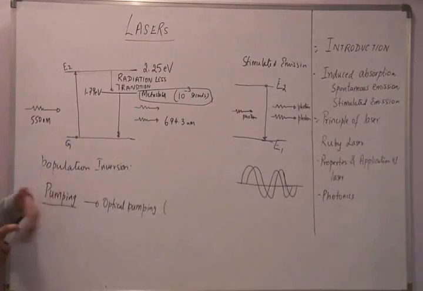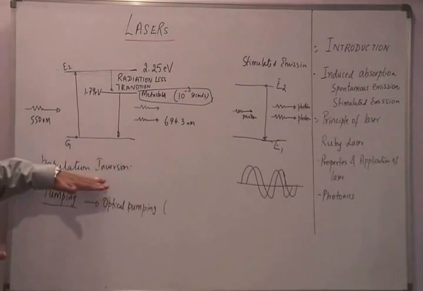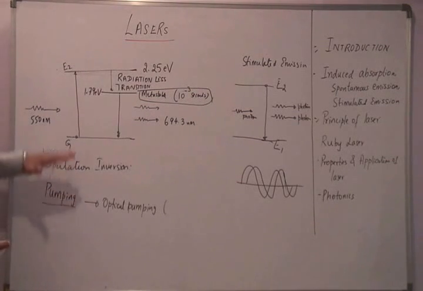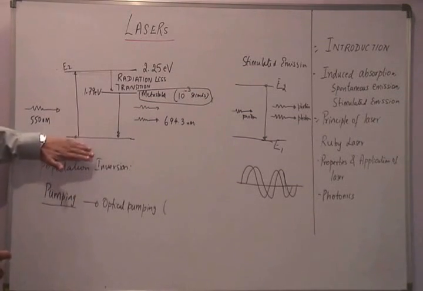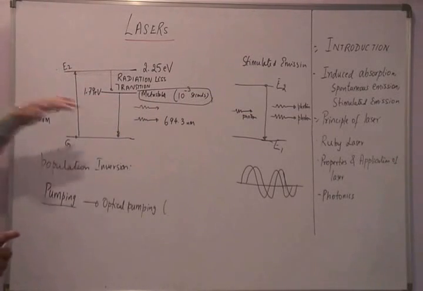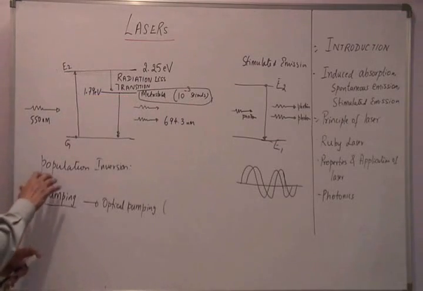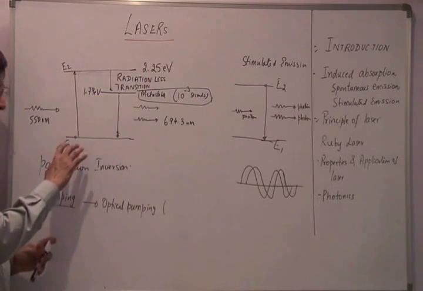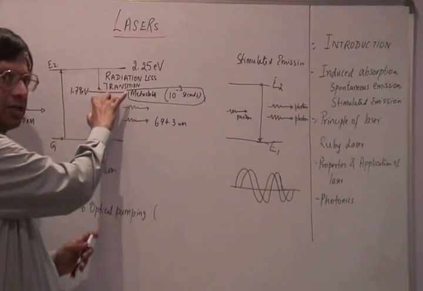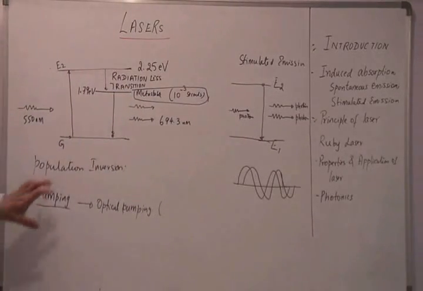So let me repeat that: for a laser to work, we need to have population inversion, and for us to achieve population inversion, we need to do some kind of pumping. Pumping refers to the action of moving atoms from a lower energy state to a higher energy state, where the atom can remain for a longer duration of time. And population inversion refers to the process of having more atoms in the higher energy state, or in the excited state, than at the ground state. So these two concepts are important.